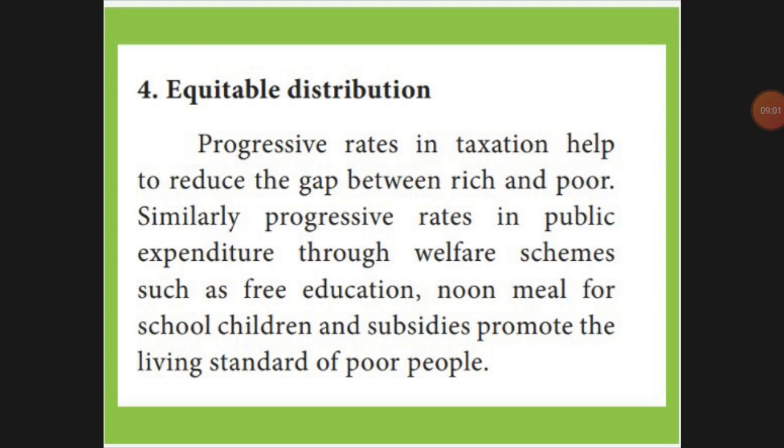So the government can use this tax for public expenditure. They can implement welfare schemes, free education, noon meal, afternoon meal in primary schools or middle schools, then subsidies or any funds to promote the standard of living of the poor people who don't have basic needs. For them, the government can give schemes and welfare facilities. So it can reduce the gap between the rich and the poor.